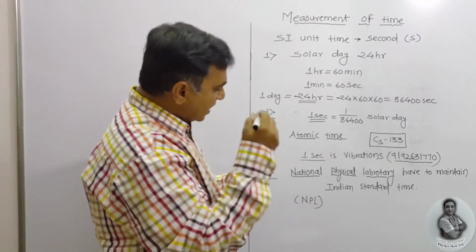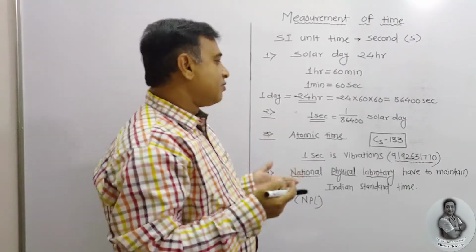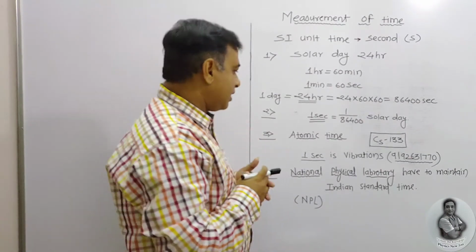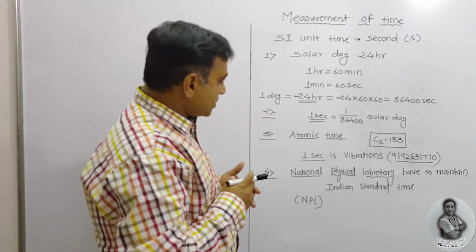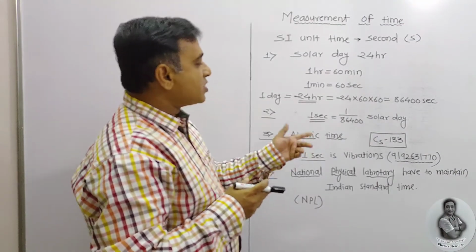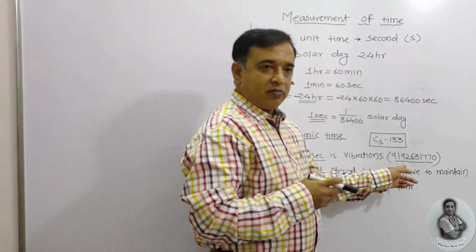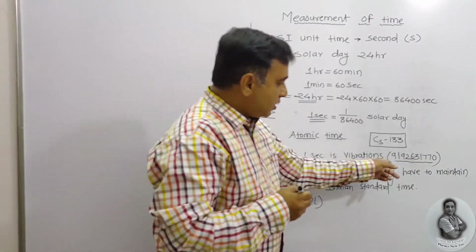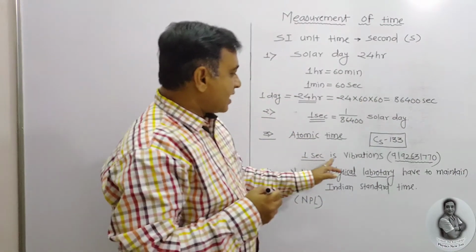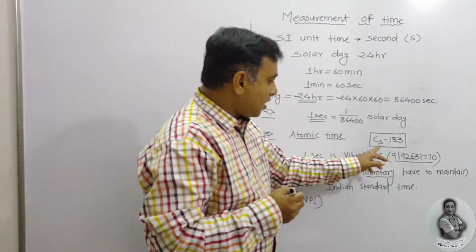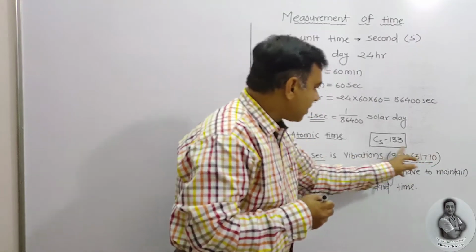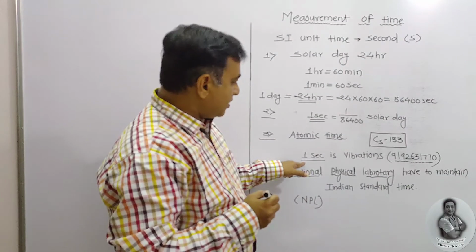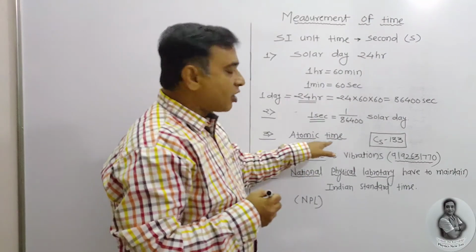Now, how to get a standard atomic time? We know cesium 133 is a radioactive element. It is ready to vibrate at normal temperature. So 1 second is how many vibrations of cesium? We have already measured it, just like the mobile number. You will have to remember this. This many vibrations of the cesium atom is nothing but 1 second in terms of atomic time.